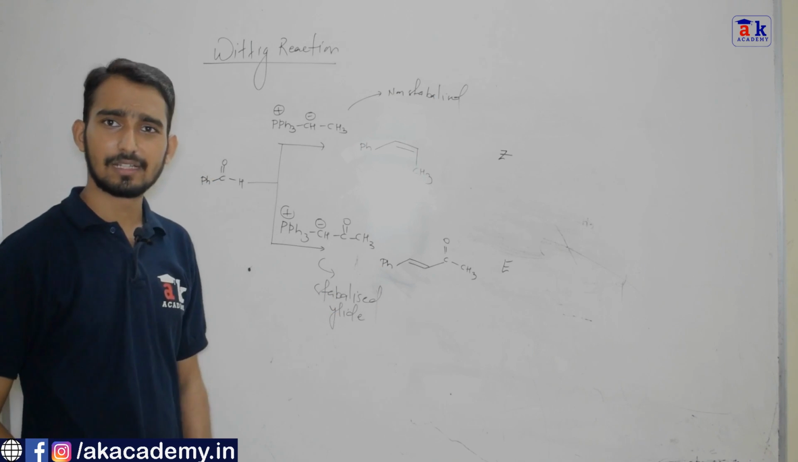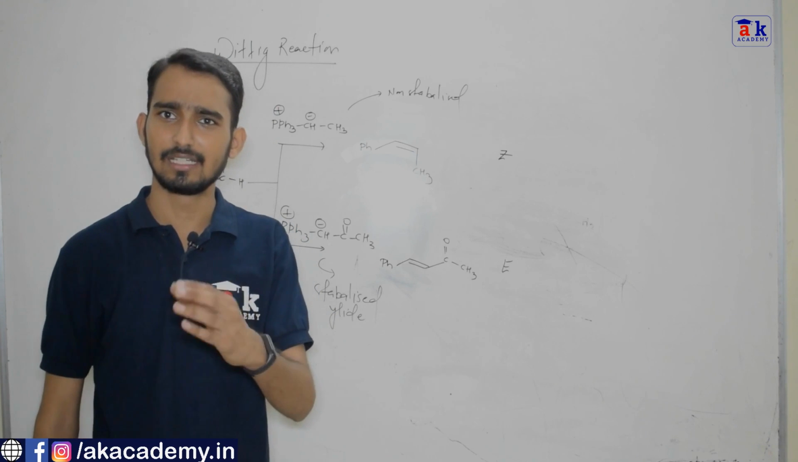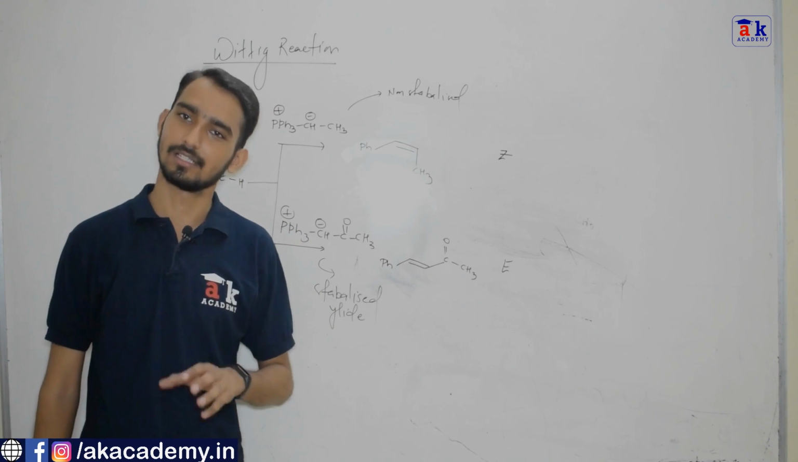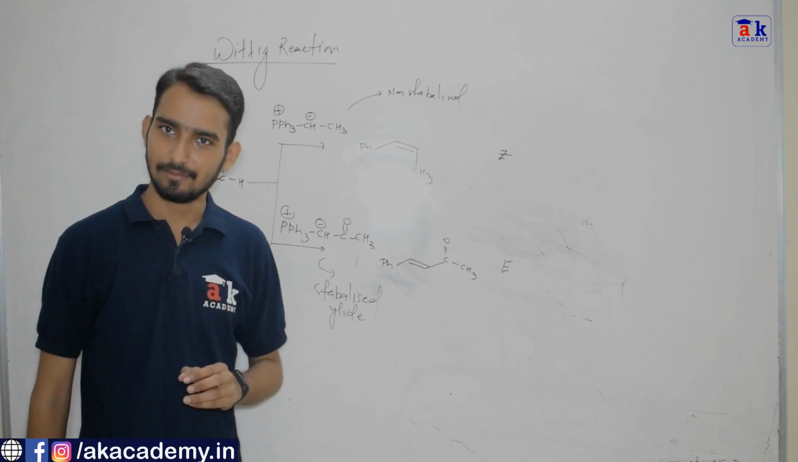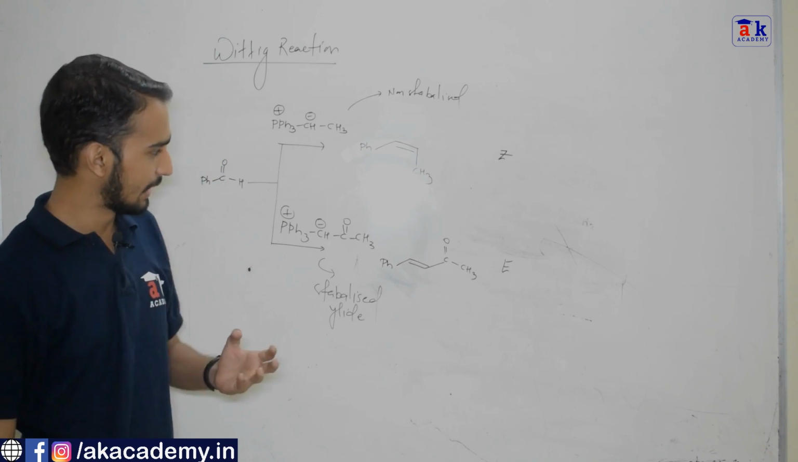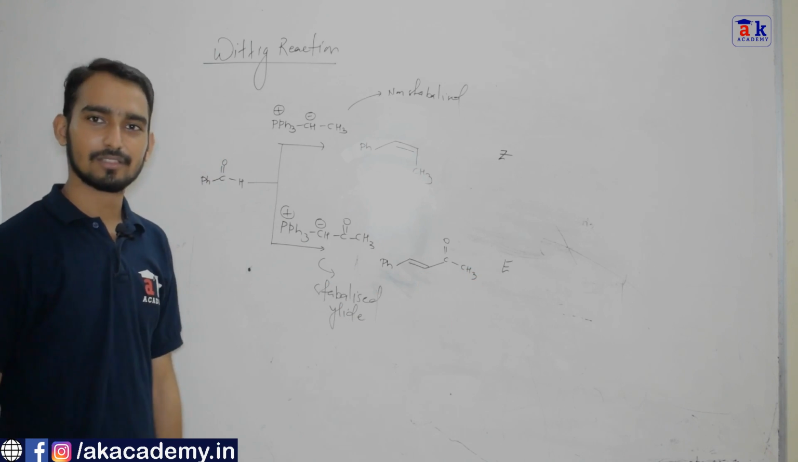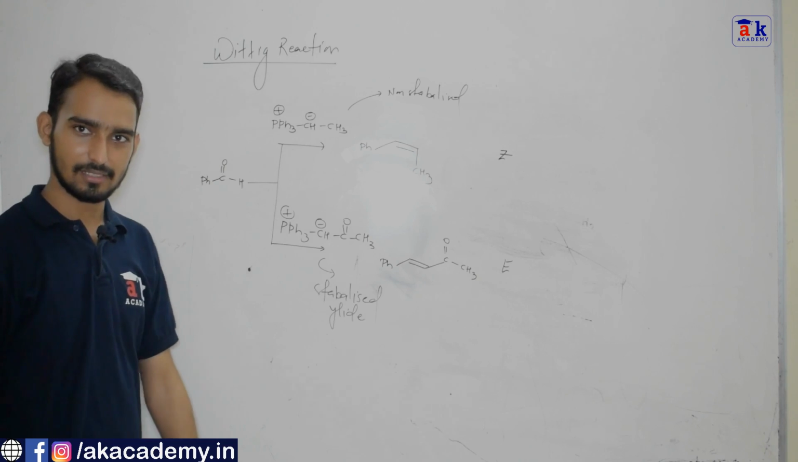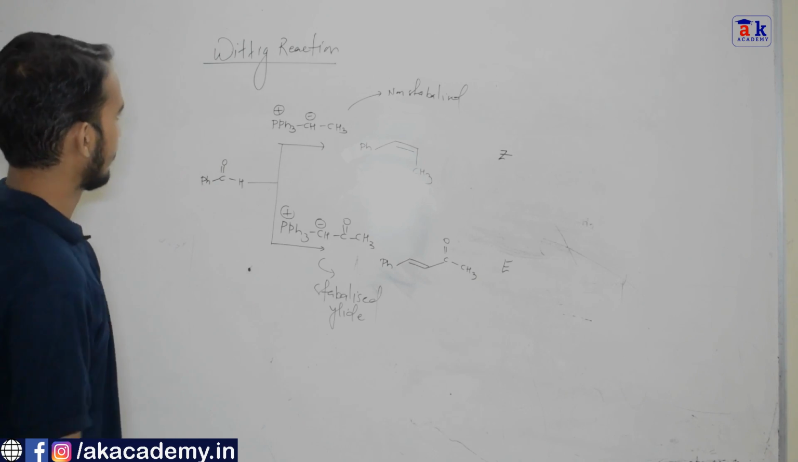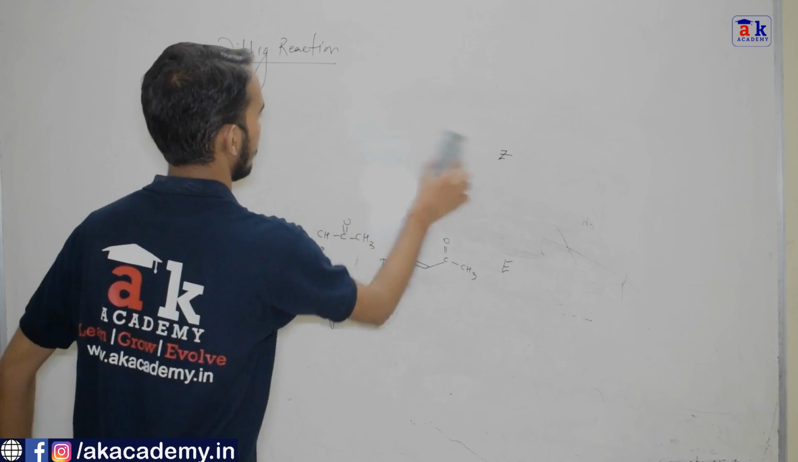There is one very famous modification of the Wittig reaction called Wittig-Horner, which predominantly gives the E-alkene, because in that case we are using a stabilized halide. So let us see the reaction. Let us see what is Wittig-Horner. What is Wittig-Horner?